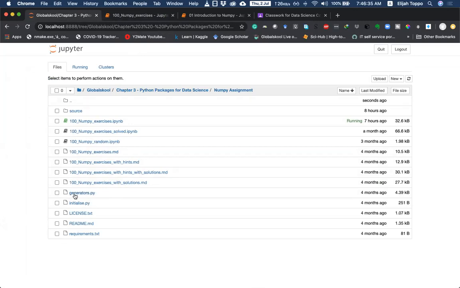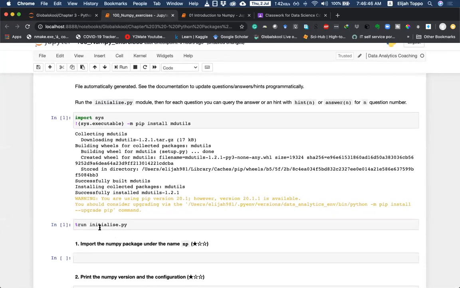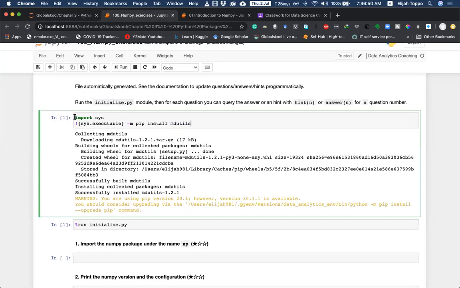Don't move elements, otherwise it will not be able to search the answer. Now there is one package that is required to use the initialize py file. It is called mdutils. So I've written this cell here, which, when you execute it, will install the necessary package that will help you run this file.